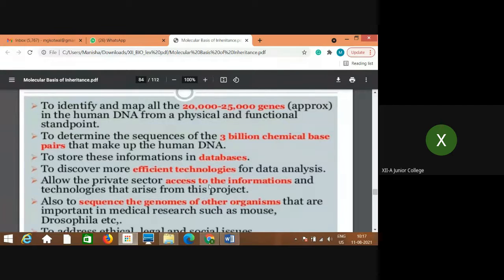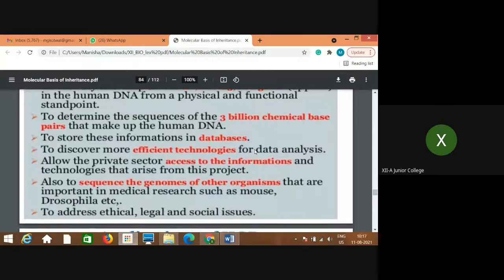Then to store this information in a database. A large amount of information was there about so many genes and base pairs on human DNA, and that database was to be made and then stored properly. That information was supposed to be stored and maintained properly. So that was one more aim.